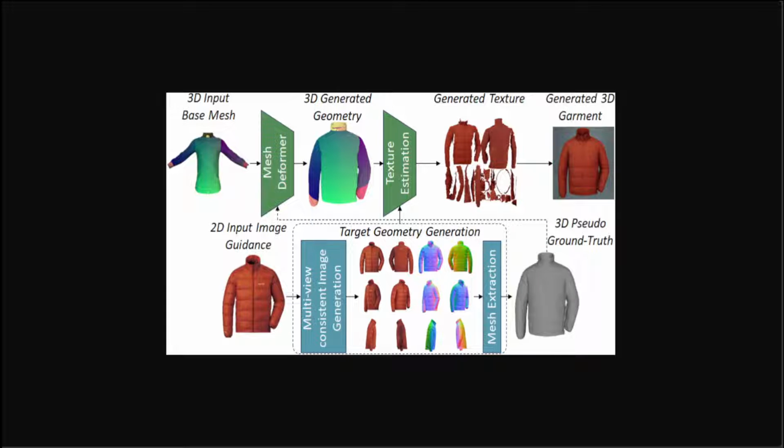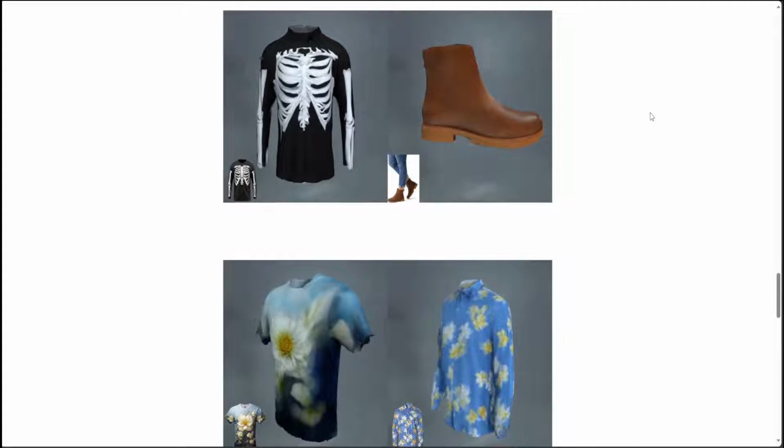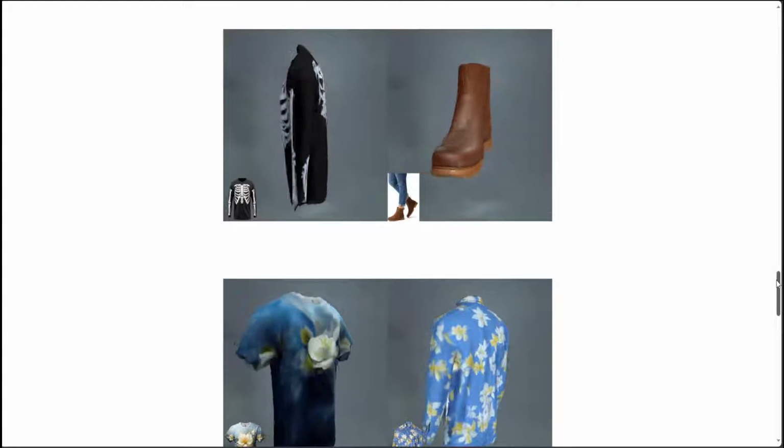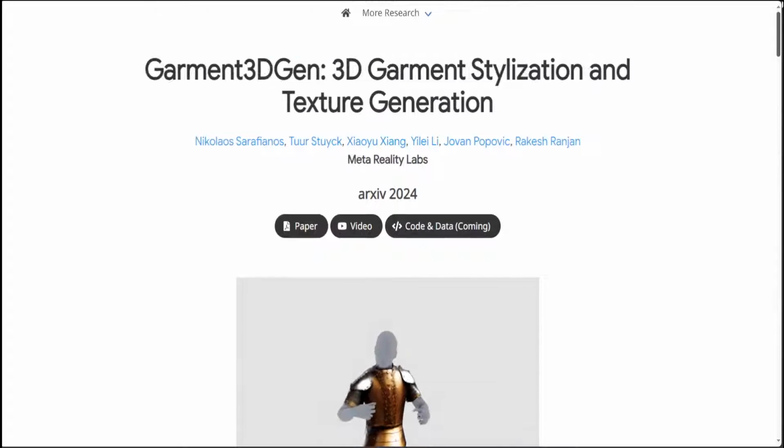So really impressive research, I would say, because it is really gelling with the current day's requirements. I have done some videos on some of the tooling, but I still believe that this is the area which has a lot of potential. And if you go through this paper, they have also showcased several applications where the output geometries of Garment3DGen are used for physics-based cloth simulation and garment interaction in a VR environment, as well as going directly from a simple sketch image to a drivable 3D garment, which is truly amazing.